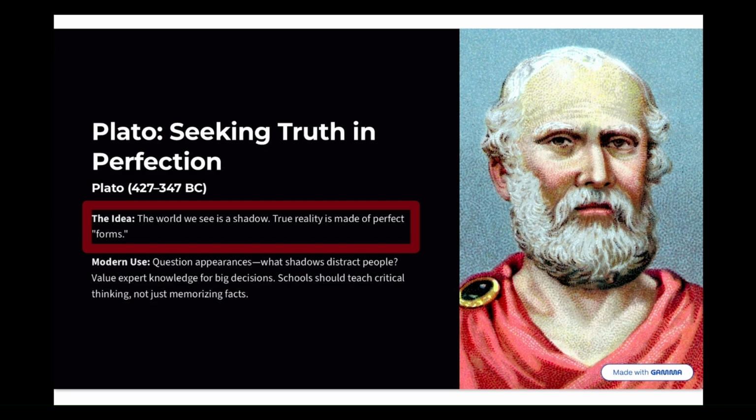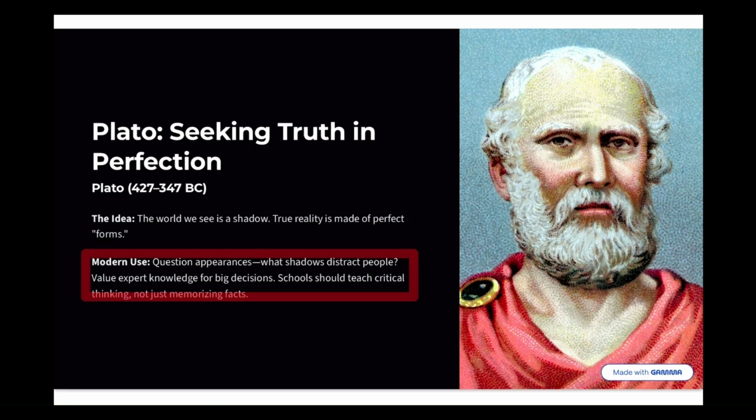Now, it's not a real dog, but it helps give us an idea of what a dog is. And his ideas we can apply to modern use, which is we should question appearances and what shadows are distracting us, what shadows are distracting other people, what can we find that is real.